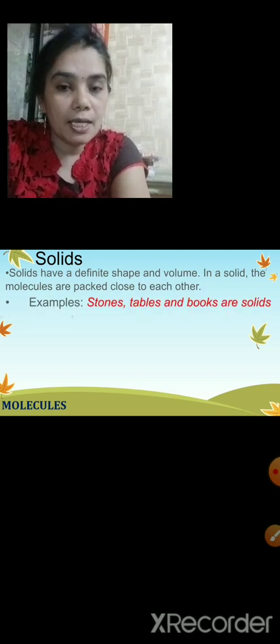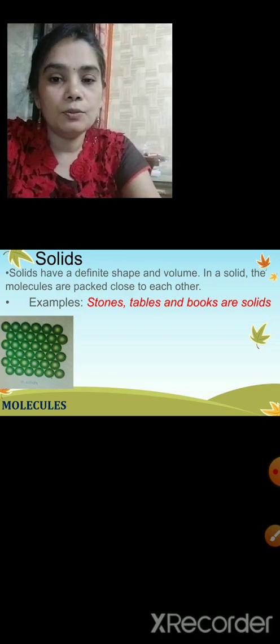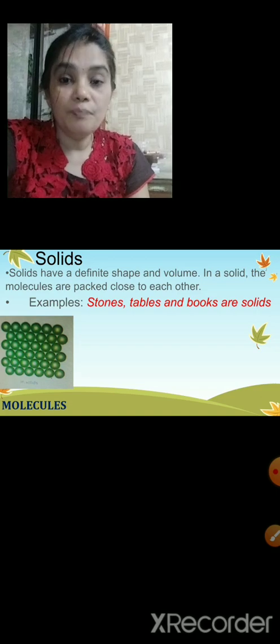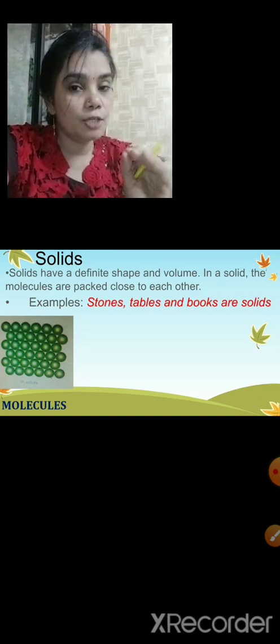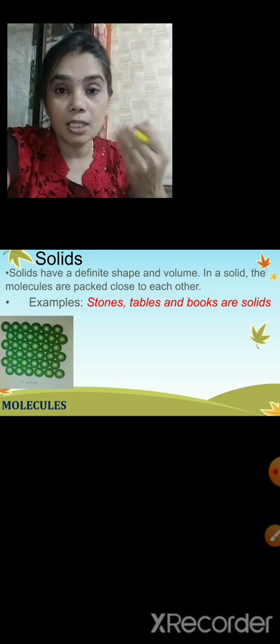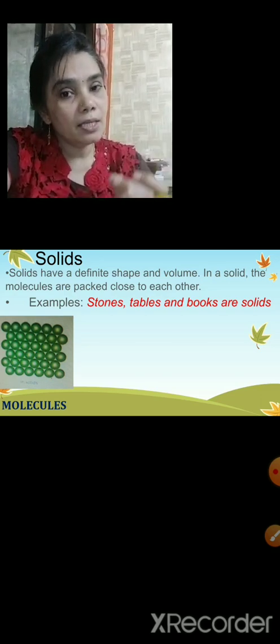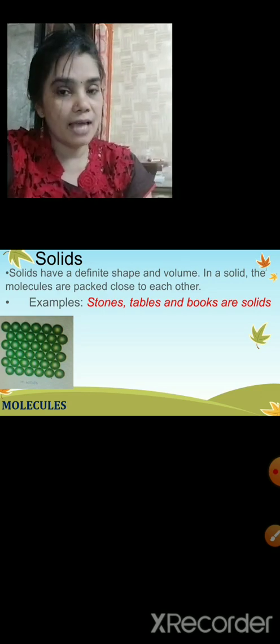These tiny circles are called molecules. When you compare solid, liquid and gas molecules, you will understand why things are called solid, liquid and gases.